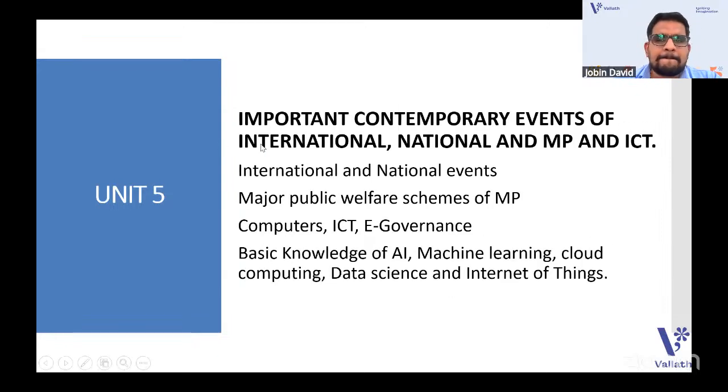Coming to unit 5, it is important contemporary events of international, national, and Madhya Pradesh, and ICT. So this is a very tricky unit that you have. You should study the current events. That means current affairs, or events that happened in the international or national sphere. They can ask from any part, as it is mentioned as international and national events. And also you should study the events like the welfare schemes being inaugurated, or new developments that are happening in the state of Madhya Pradesh. You can give emphasis to Madhya Pradesh, but as the syllabus says international and national events also, you should focus on that too.